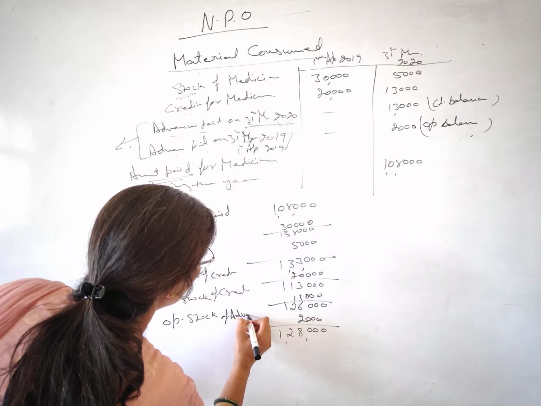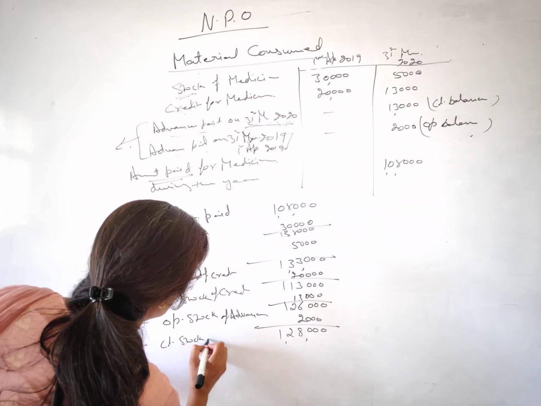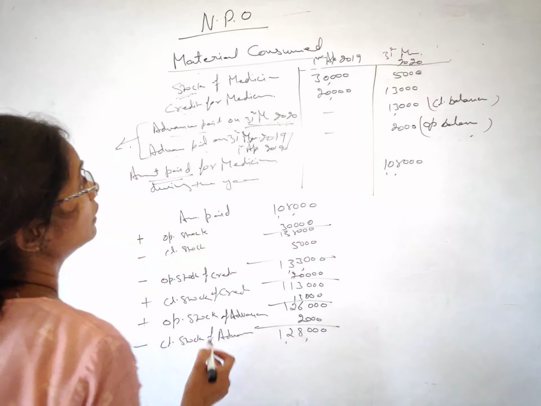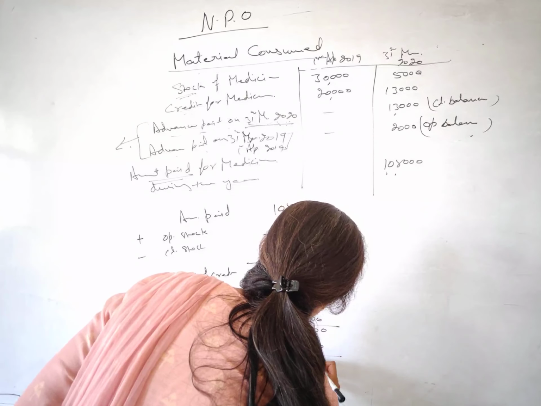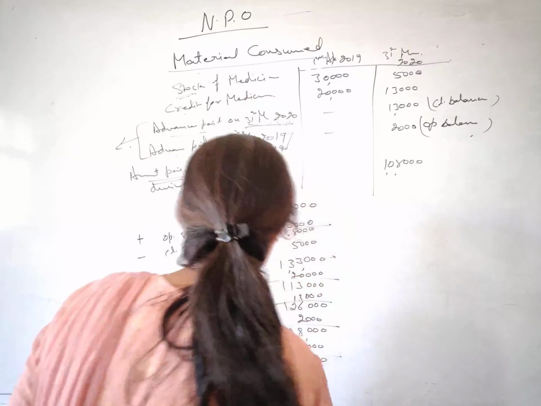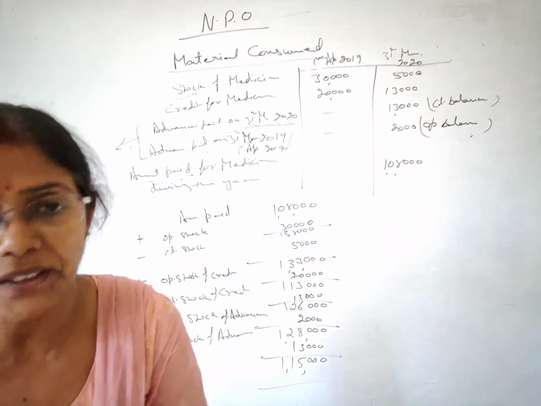I have to write advance. All right, and this is closing stock of advance. This is your 13,000. This is your 1,15,000, right students?